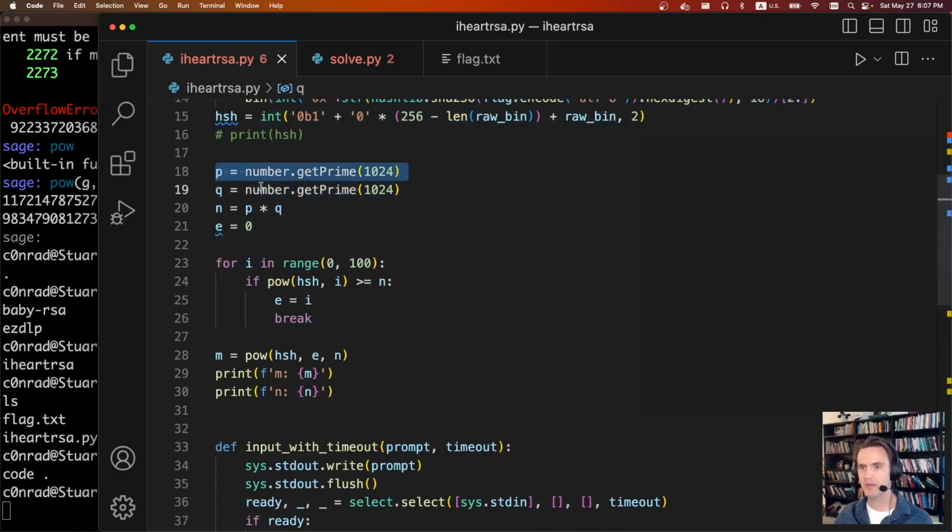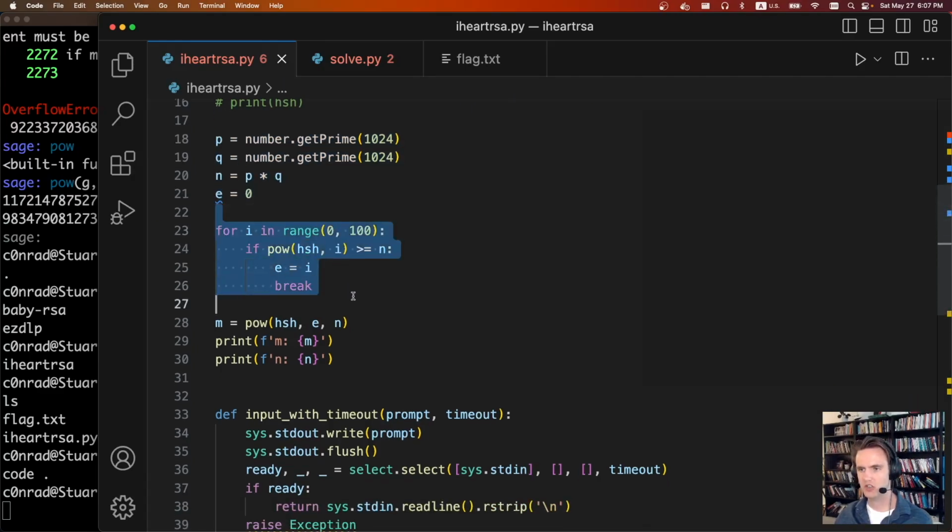Then it's going to generate a P, a Q, an N, and an E. And the real bug of this challenge is right here. Normally E is like 3 or something, and you want the numbers to be big. When you do RSA, everything's mod n, and you want it to wrap around many, many times. That's really what makes it unbreakable.